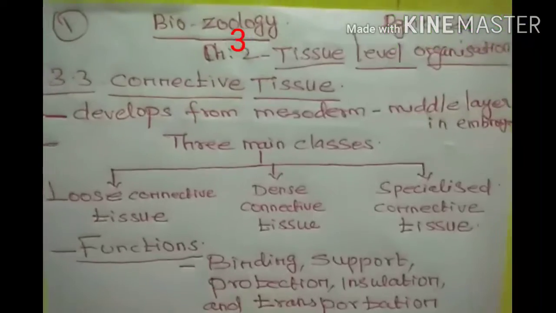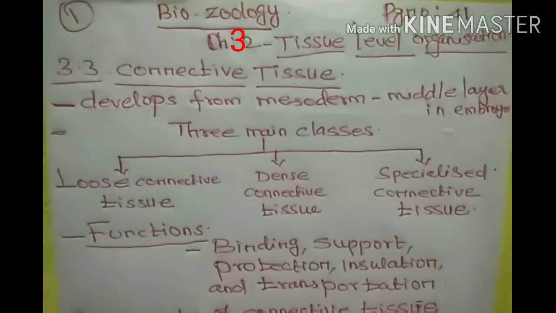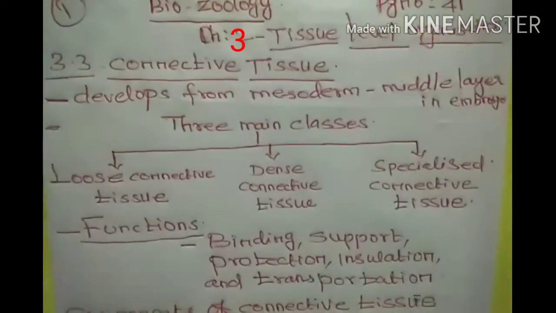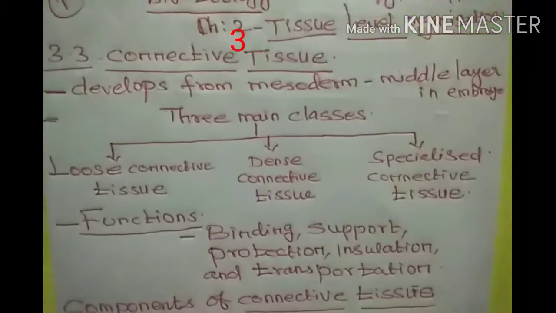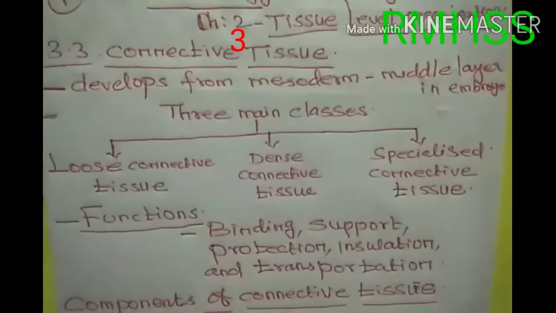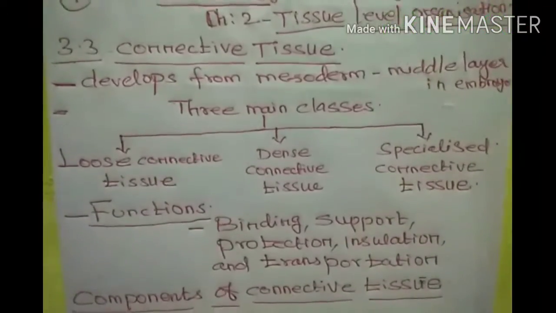In this class, we discuss chapter number 3, Tissue Level Organization, page number 41, 3.3 Connective Tissues. Connective tissue develops from the mesoderm, the middle layer in embryos.